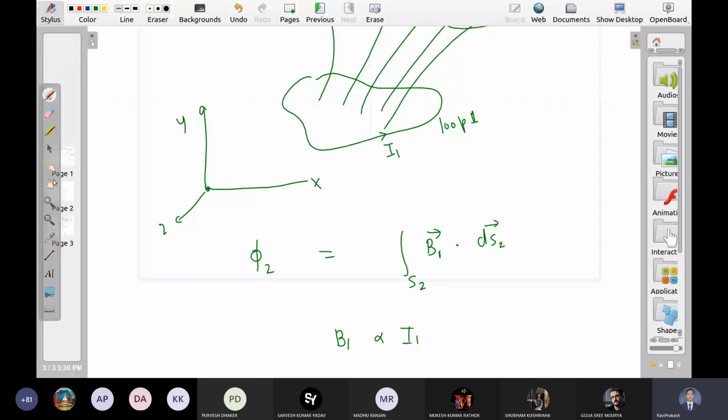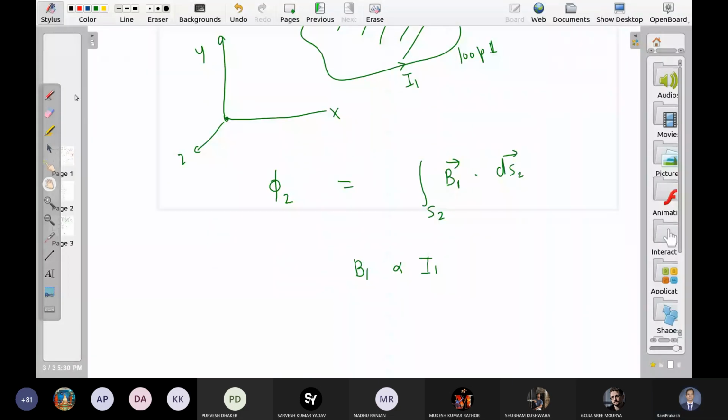So phi 2 is a function of B1. B1 is proportional to I1, or in general I can say that phi 2, the flux through the second loop, is proportional to I1.